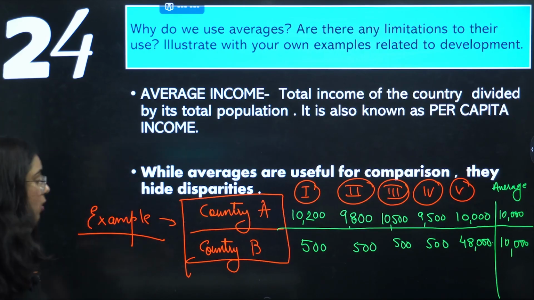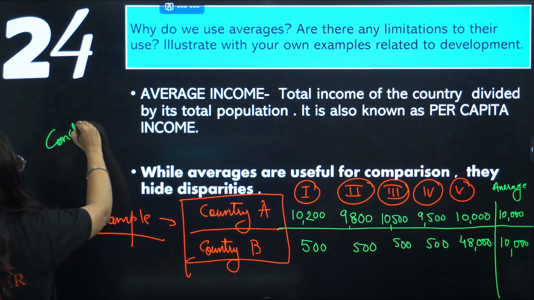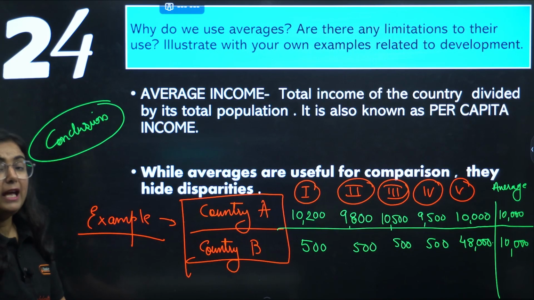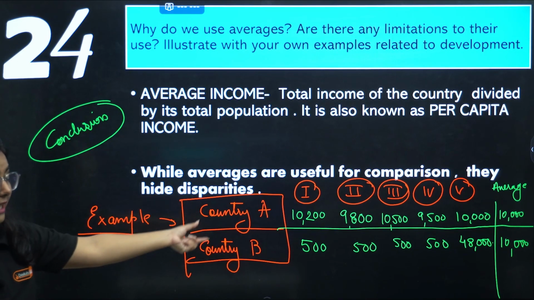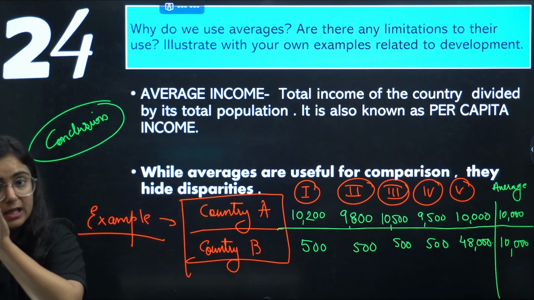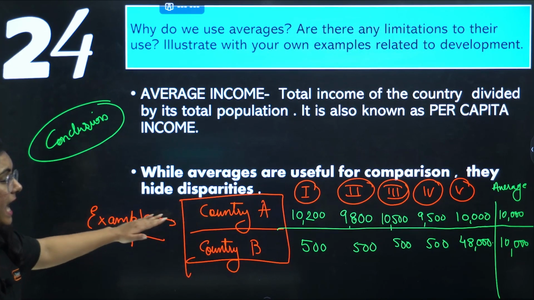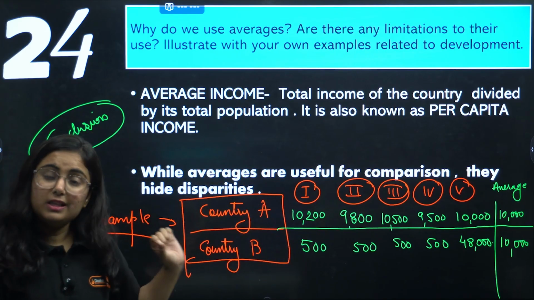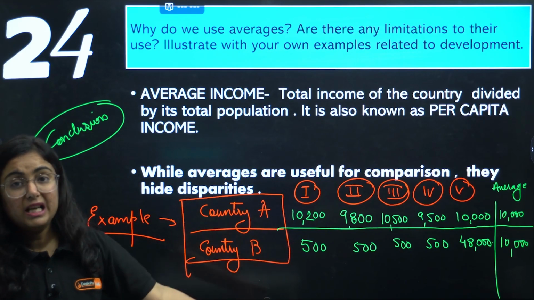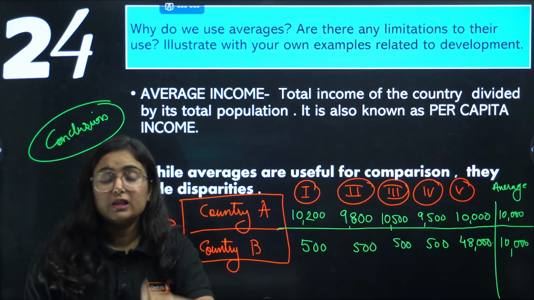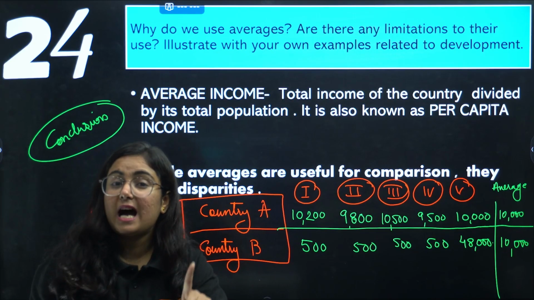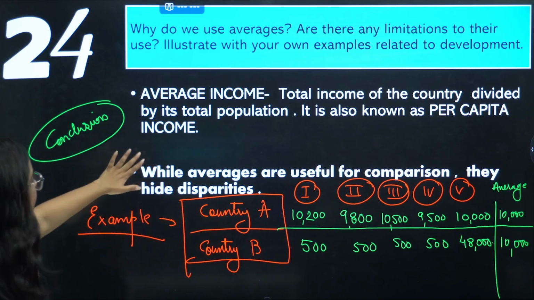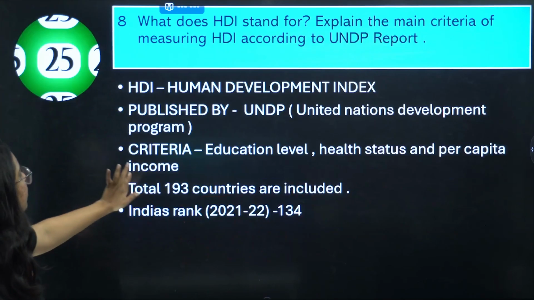No. So conclude this answer for this example that not everyone has the same average income, and we can conclude it with country A and country B. In country A, average income of all the citizens is quite the same. However, the same case is not found in country B. Hence, we can say that average income is good for comparison, but it hides disparities. Okay. Get my point? So illustrate it somewhere like this. You can get full marks.